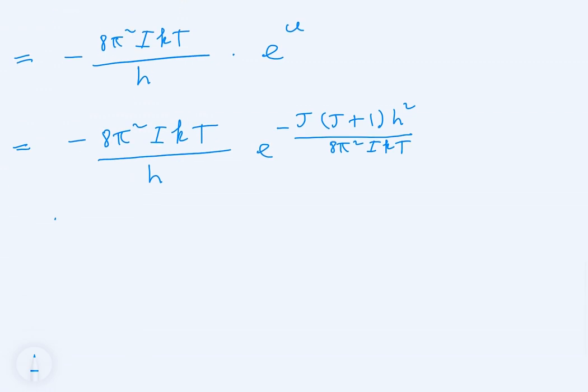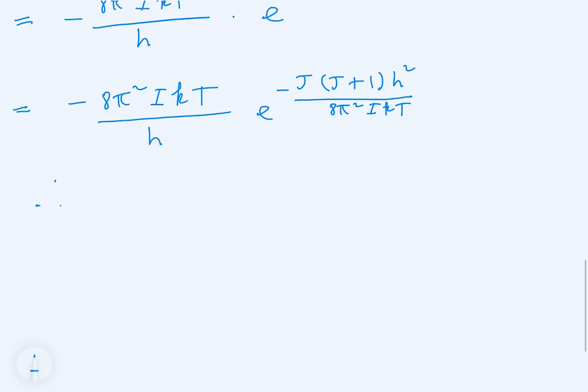So now we say therefore. Now we're going to write the final answer. We have to find the final answer. So we're going to say therefore the integral from 0 to infinity now. So now we're going to apply the limits of integration to this.